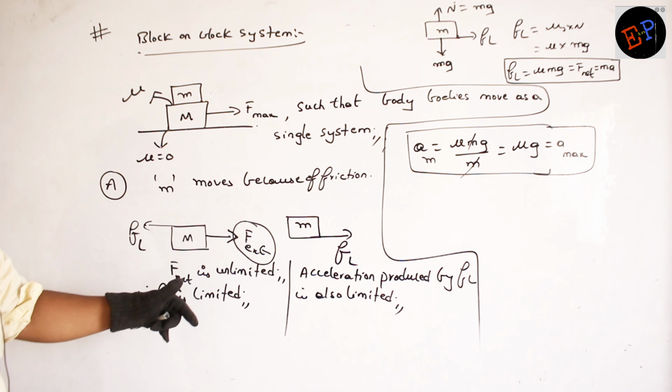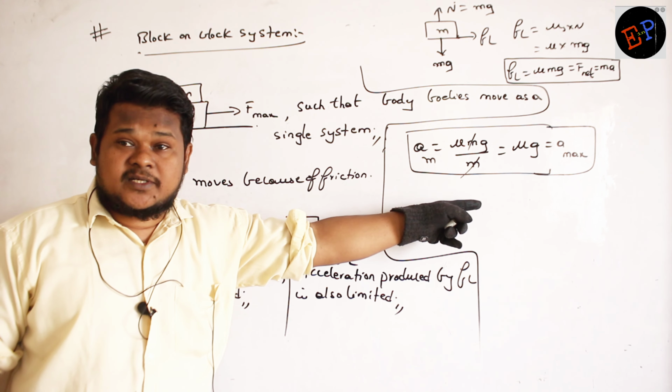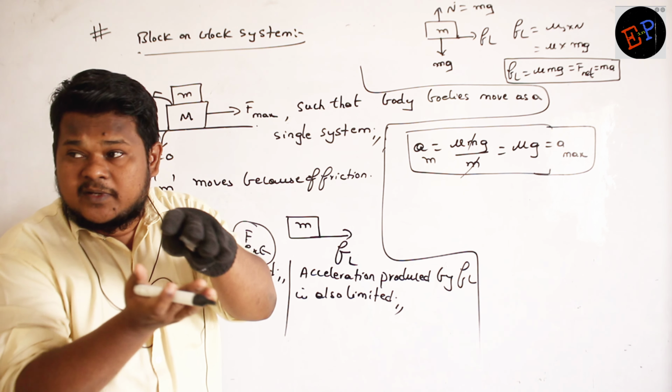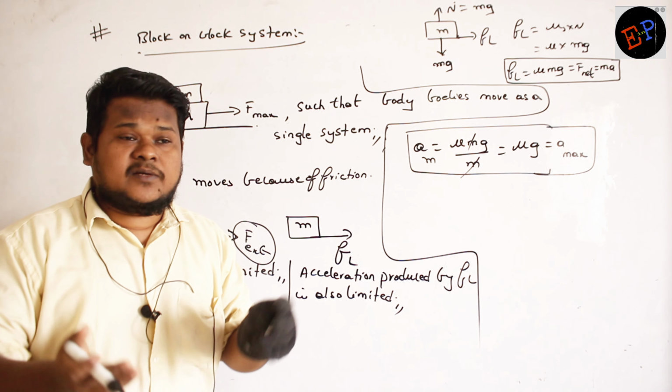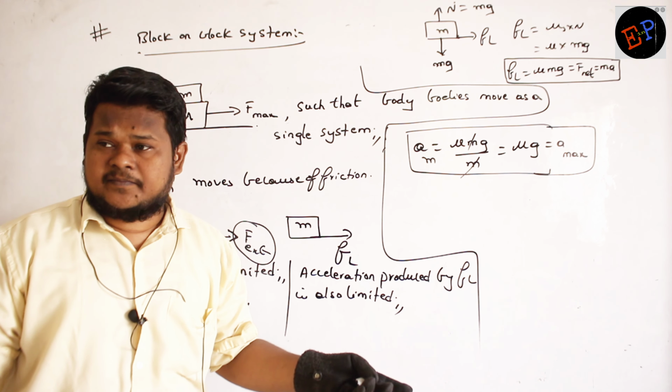Capital M also should move with the same acceleration. Then only both bodies will travel like a single body. Otherwise, one body will slip on another body.